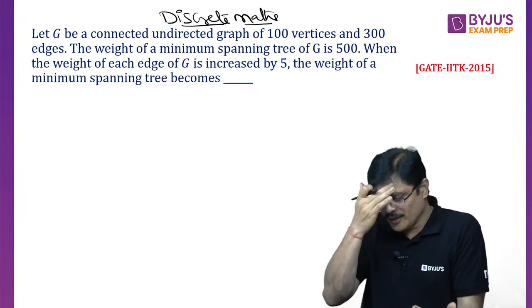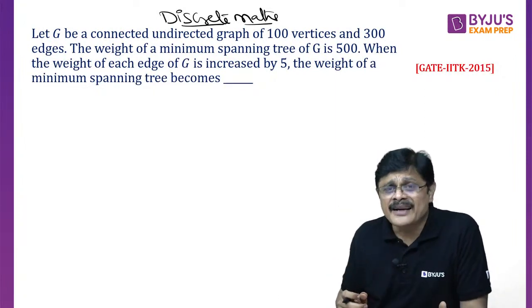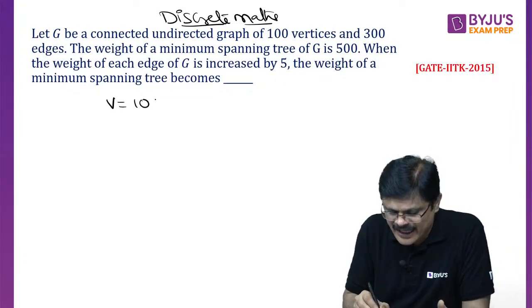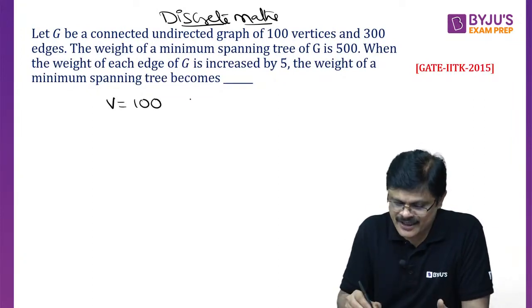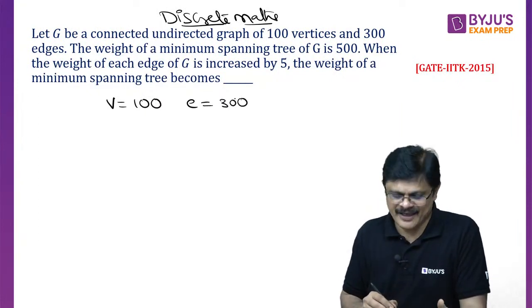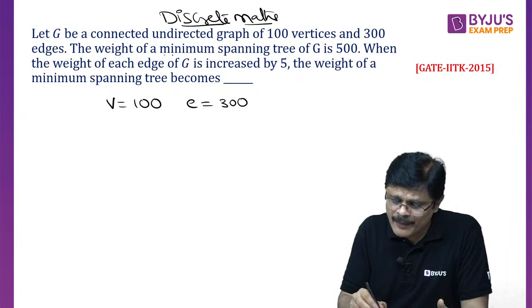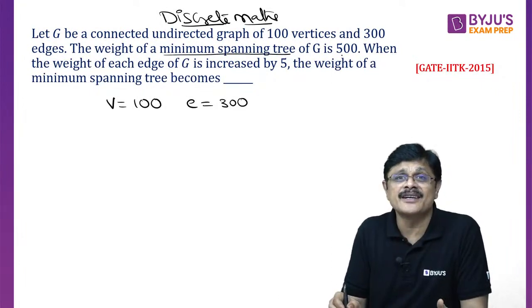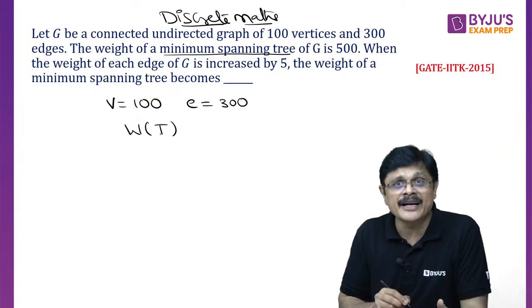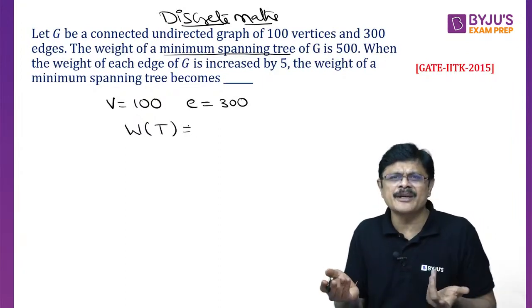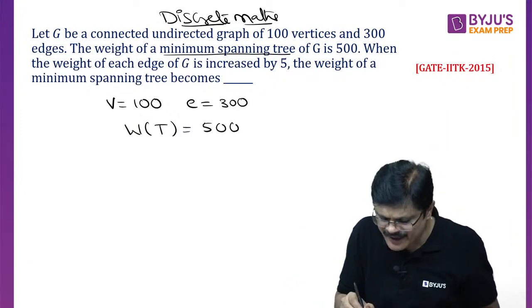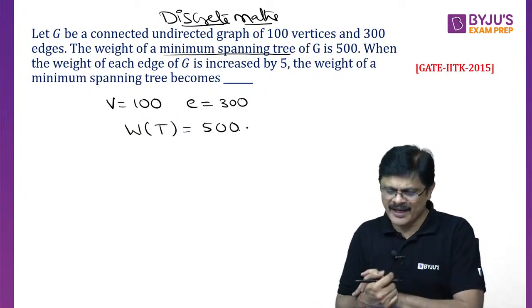Am I clear? Now look here. Let G be a connected undirected graph with 100 vertices. How many vertices are there in that graph? 100 vertices. And how many edges is it having? 300 edges. Now, the weight of the minimum spanning tree of G, so he created a minimal spanning tree T. The weight of a spanning tree means what, sir? Sum of weights of edges. It turns out to be 500.